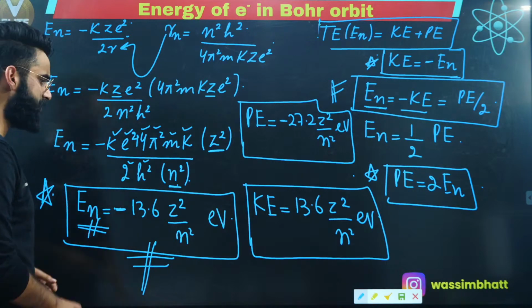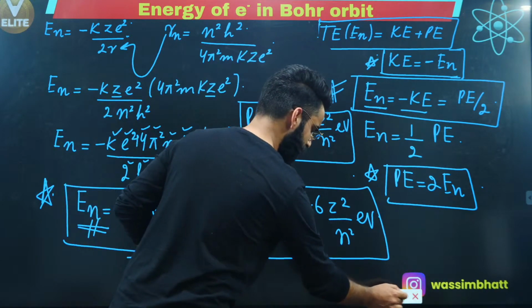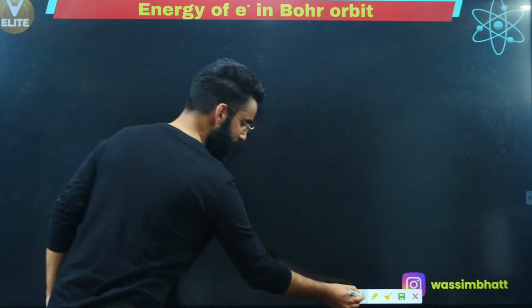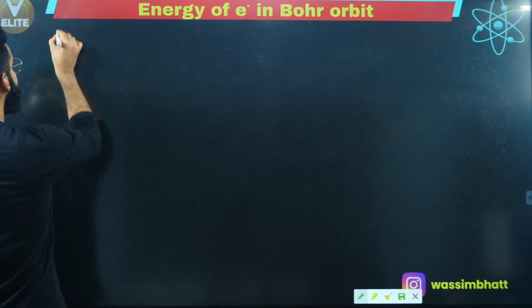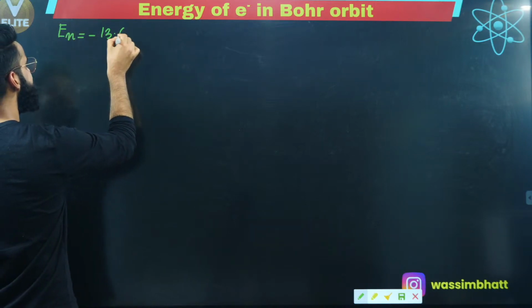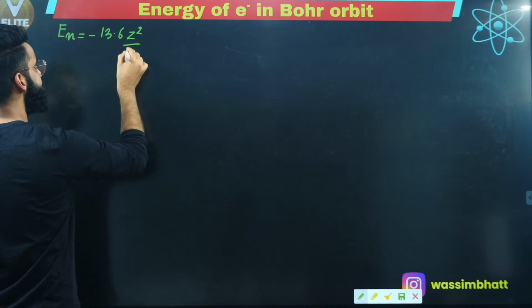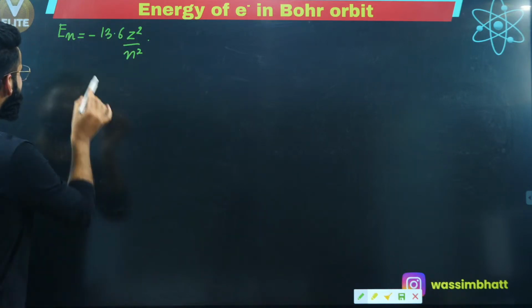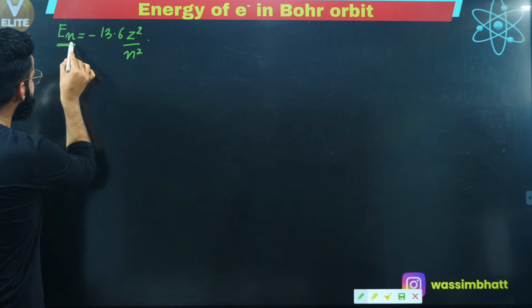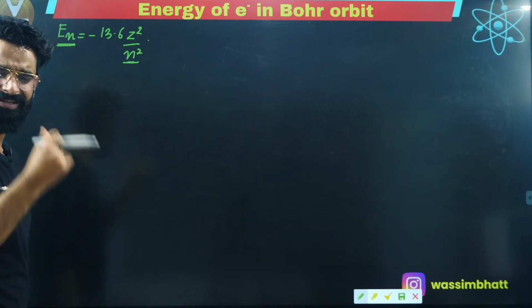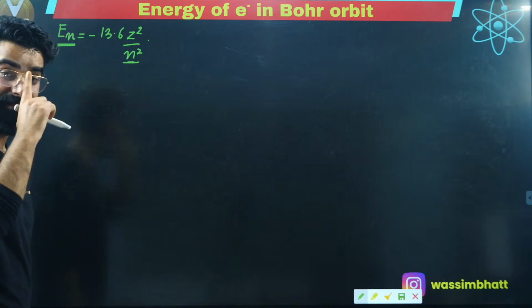Perfect, guys. Now let's move on and talk about something really interesting. What is that going to be? See, what we got to know till now, the total energy possessed by the electron in the nth Bohr's orbit is minus 13.6 Z square divided by n square, right? Now people, understand. Can I say the total energy possessed by the electron is inversely proportional to n over here, right? We can say that.